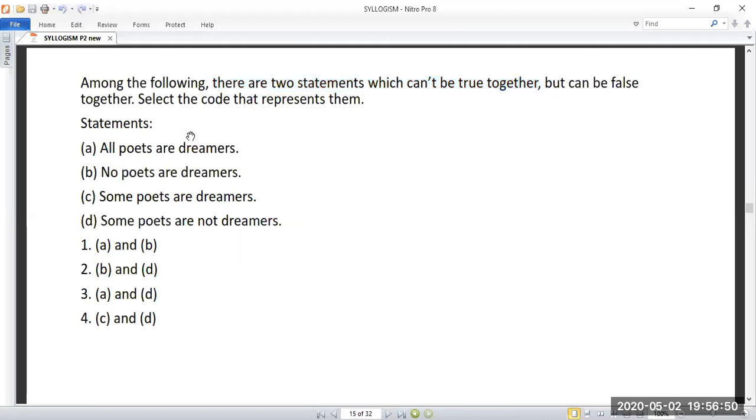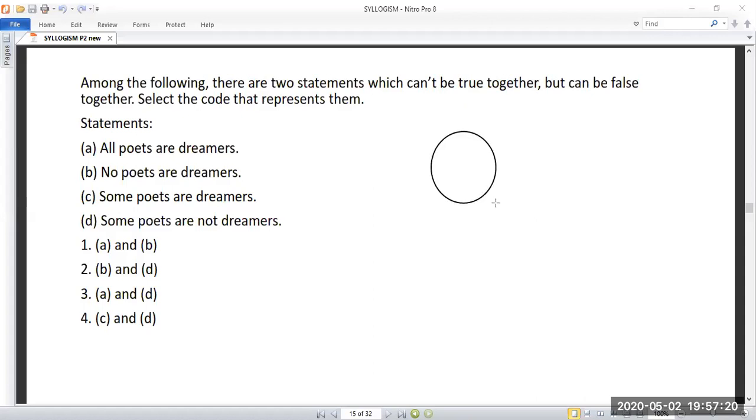Otherwise, there is another topic which is related to syllogism only. The topic name is square of opposition. Another one is there, square of opposition. So you need to learn the topic if you want to solve it directly. Otherwise, you have to do it using a Venn diagram.